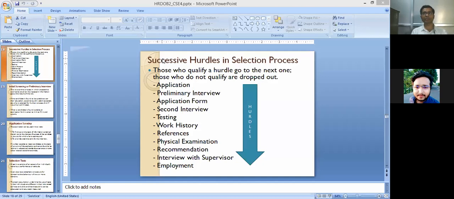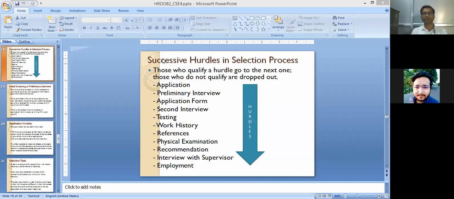Generally, what we are seeing in today's competitive examinations, if there are competitions to offer any job, whether the job is in the government, private or public sector, there are several steps, several hurdles that candidates face.